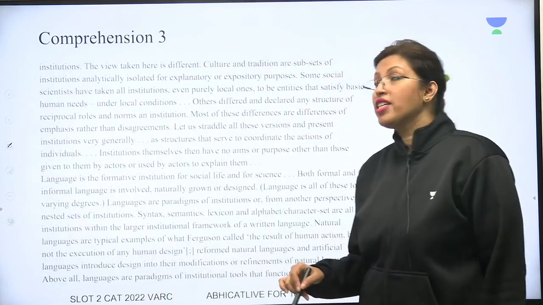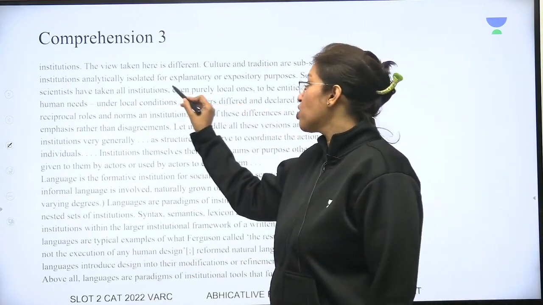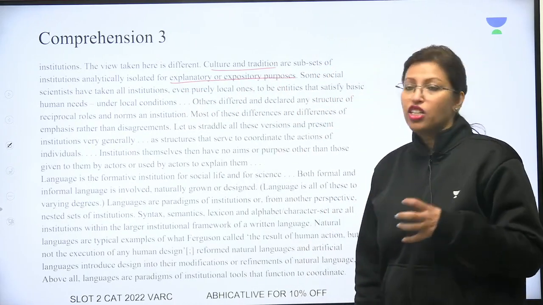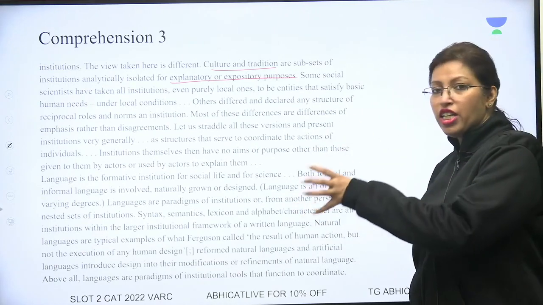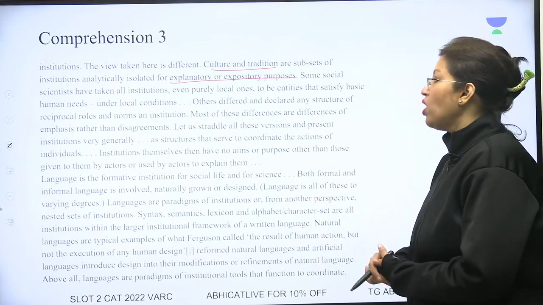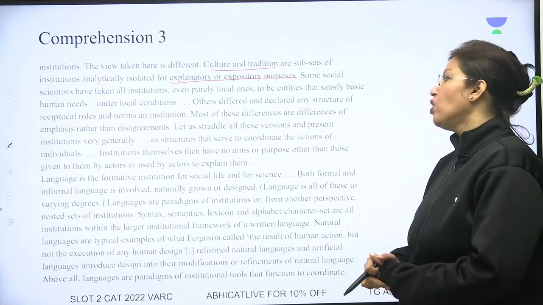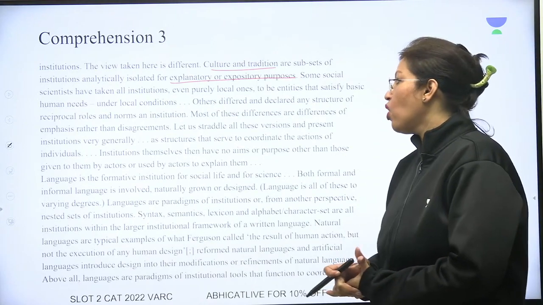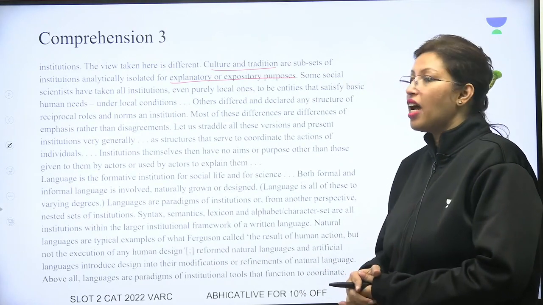The view taken here is different. Culture and tradition are subsets of institutions, analytically isolated for explanatory or expository purposes. So we take culture and tradition and we use them in isolation for reasons of explanation or exposition. Some social scientists have taken all institutions, even purely local ones, to be entities that satisfy basic human needs under local conditions. Others differed and declared any structure of reciprocal roles and norms an institution. Most of these differences are differences of emphasis rather than disagreement.